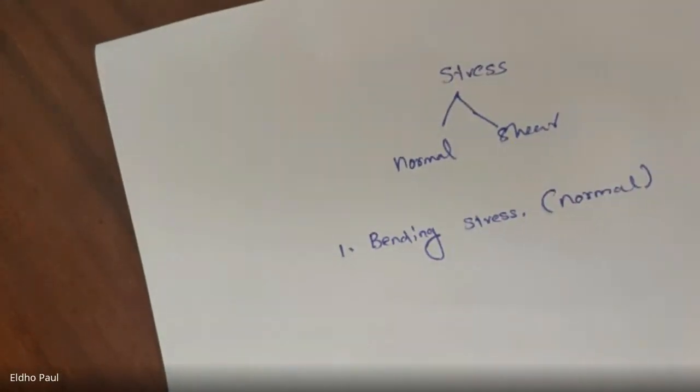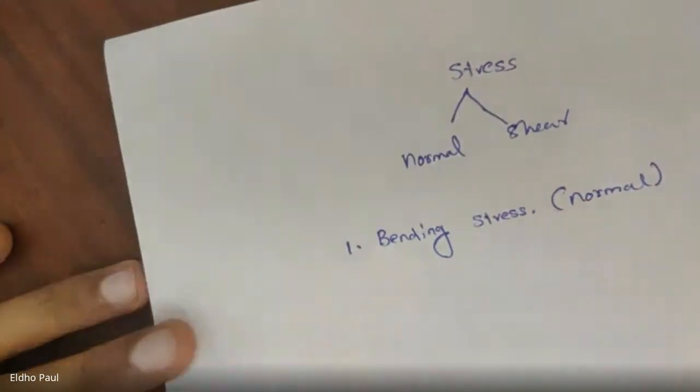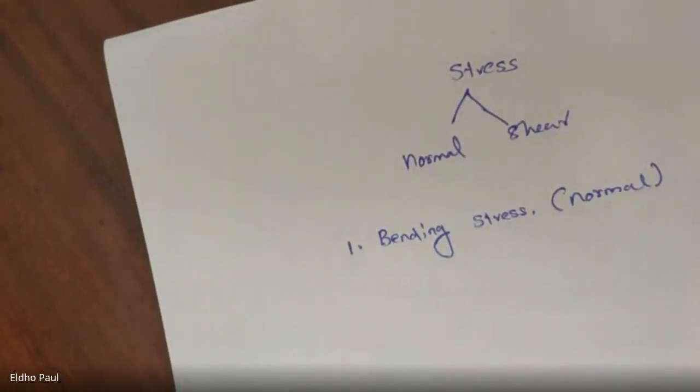So basically there are two types of stress, normal stress and shear stress, and this bending stress is developed across the cross section of a beam. A beam is a horizontal member which is used to carry vertical load. This stress is specific to the beam, and this bending stress is a normal stress. We will study about this.